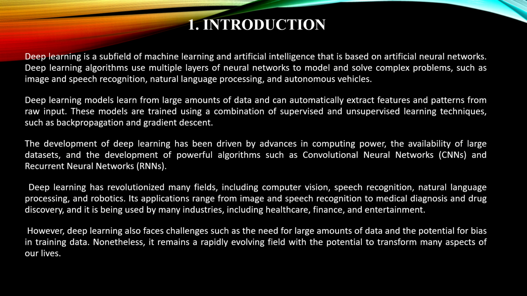Deep learning is a subfield of machine learning and artificial intelligence that is based on artificial neural networks. Deep learning is an algorithm that uses multiple layers of neural networks to model or solve complex problems such as image and speech recognition, natural language processing, and autonomous vehicles.